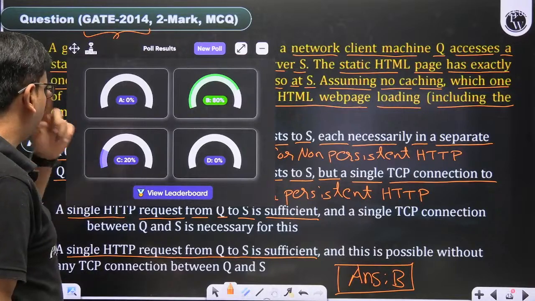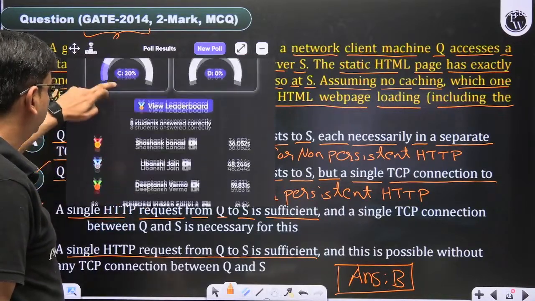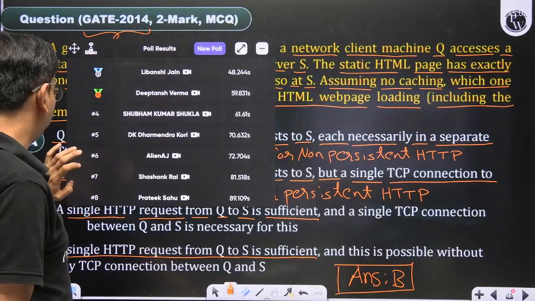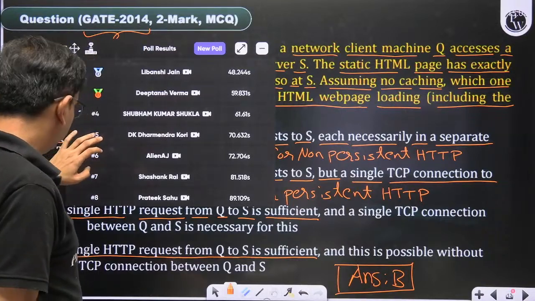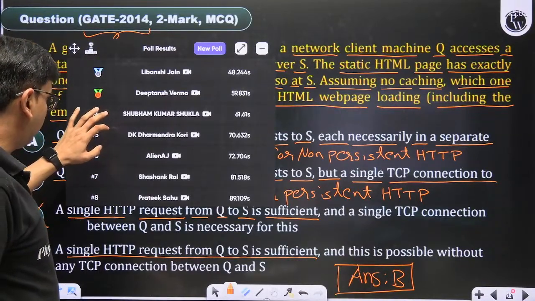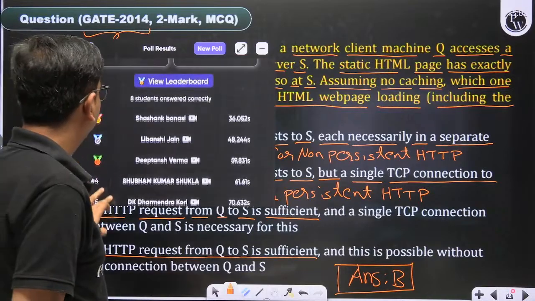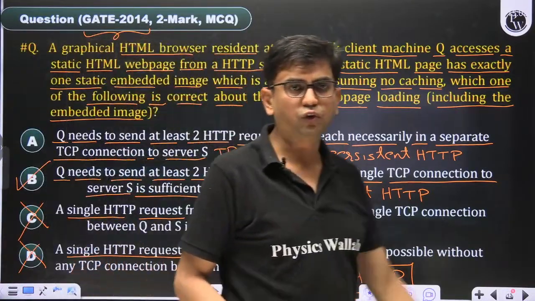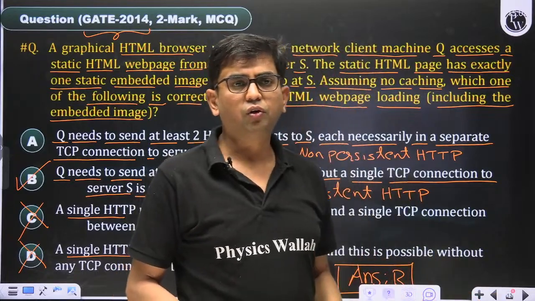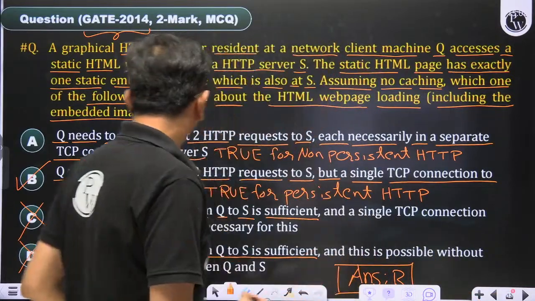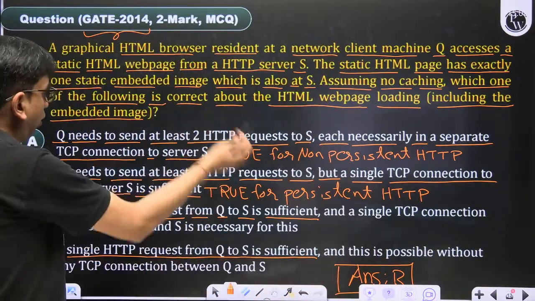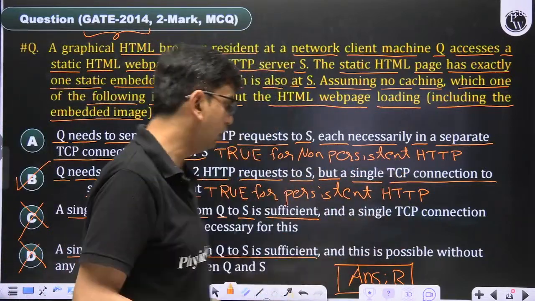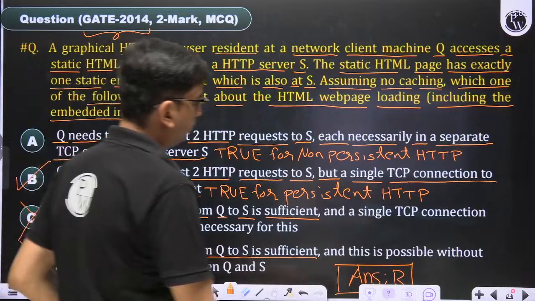So 80% of people have given the answer B. Shashank, Libansi, Deeptansh, Shubham, DK, Dharmendra, Alinj, Shashank and Pratik. Leaderboard I'll show after 3-4 questions. Done. So clear about this question? B is the correct answer. A is also correct, but B is the better option over A. Done. Come to the next question.